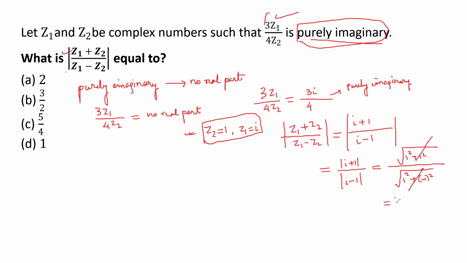So you can cancel it. And what is the value? Value is 1. So the correct option is option number D.